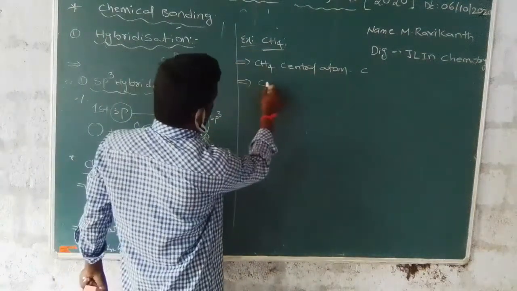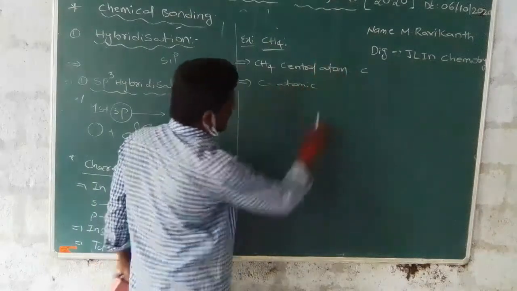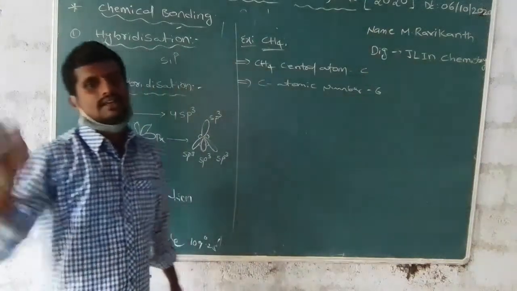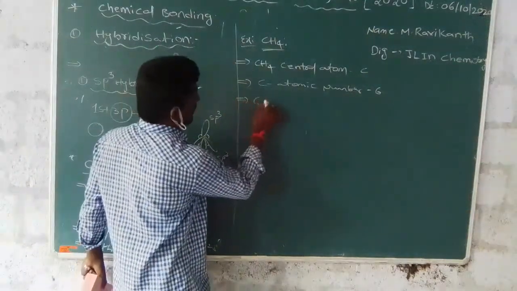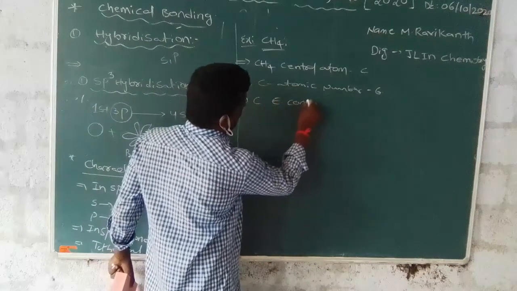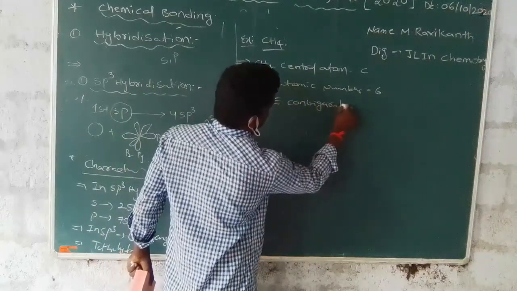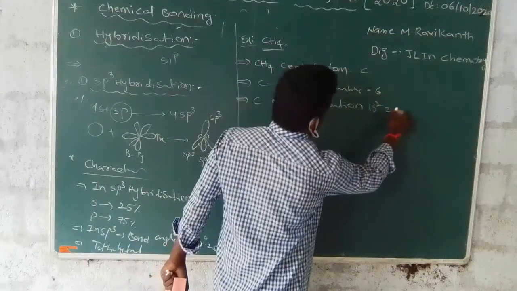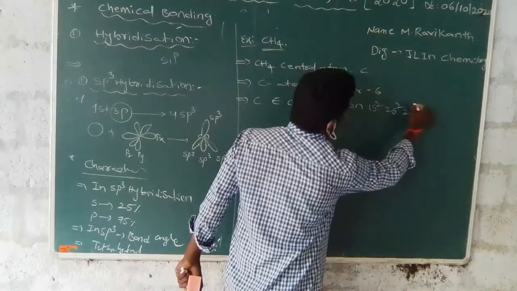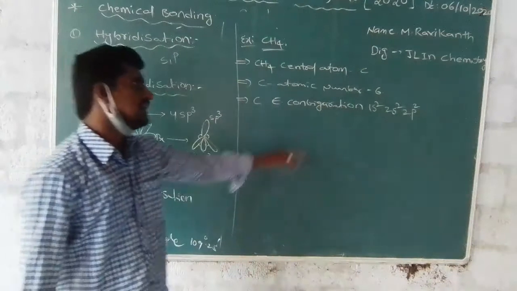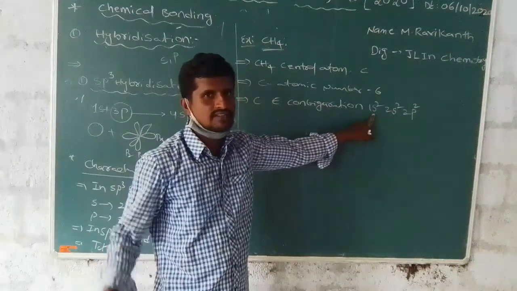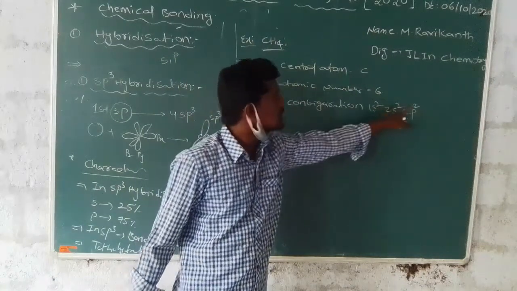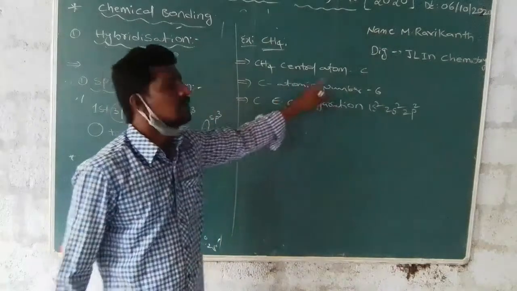Second one, carbon atomic number is 6. Next, carbon electronic configuration: 1s2, 2s2 and 2p2. How? The electronic configuration has 6 electrons: 1s2, 2s2, 2p2, that is 2, 4, 6. 6 is the carbon atomic number.